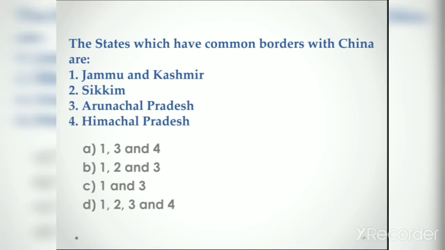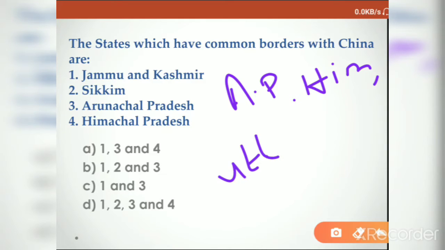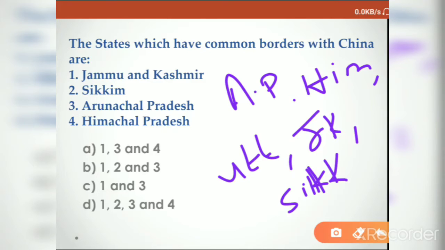Next, the states which have common border with China. Which states share the common border with China? Actually, it is Arunachal Pradesh, Himachal Pradesh, Uttarakhand, Jammu Kashmir and Sikkim. These are the states which share the border with China. Based on the options here, Uttarakhand isn't mentioned. So Jammu Kashmir, Sikkim, Arunachal Pradesh, Himachal Pradesh, all the four states share border with China. The correct option is D, 1, 2, 3, 4.